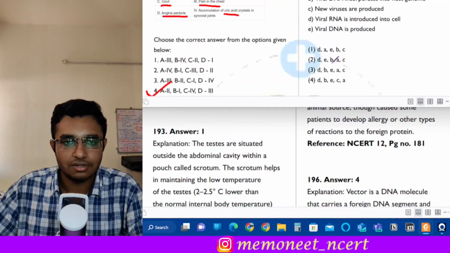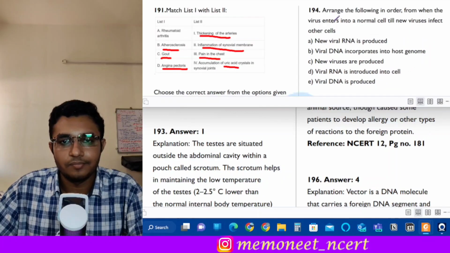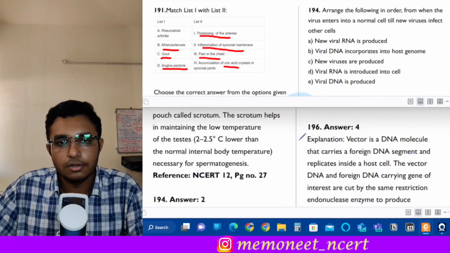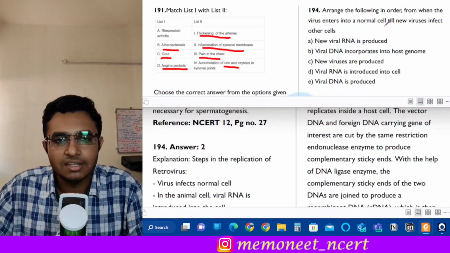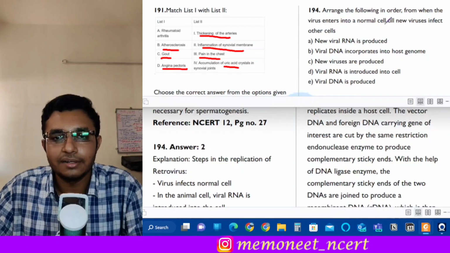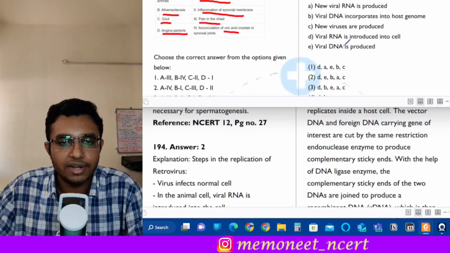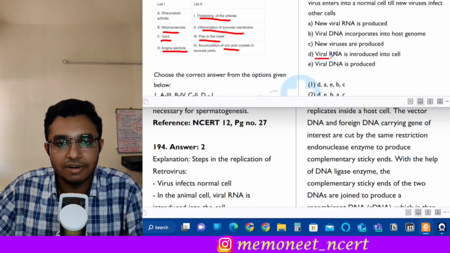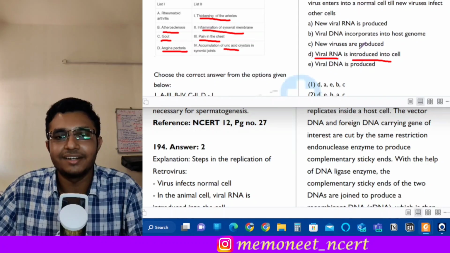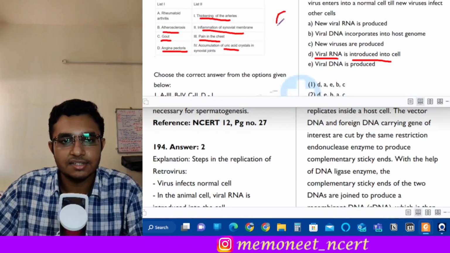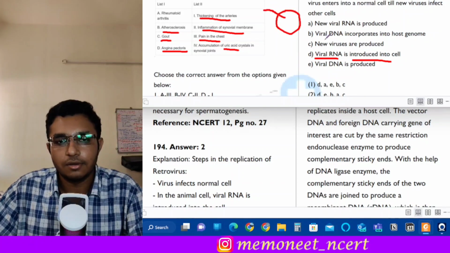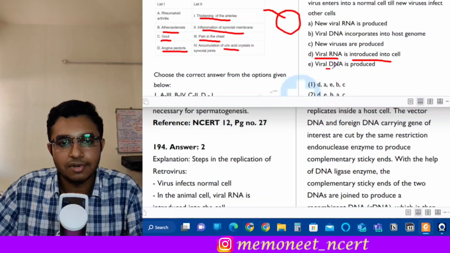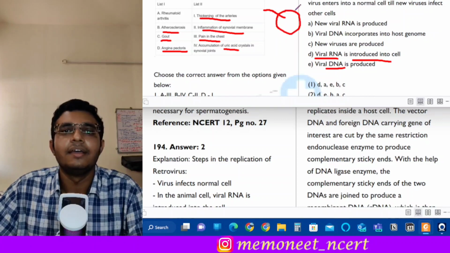The next question is question number 194. Arrange the following in order from when the virus enters a normal cell till the new viruses infect the other cells. Okay, so how does a virus enter a normal cell? First of all, the viral RNA is introduced inside the cell. Okay, so inside the cell the viral RNA enters. After the entry of viral RNA, what happens is viral DNA is produced from RNA,